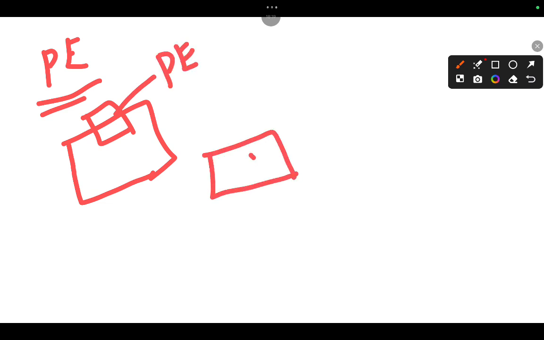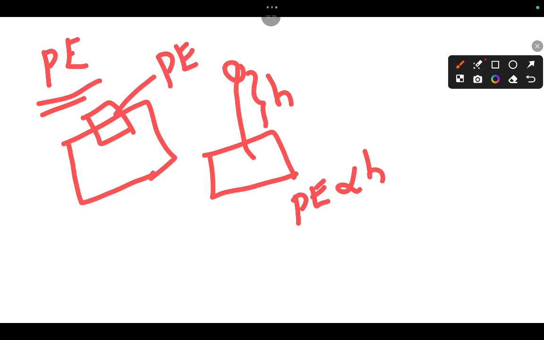If I pull an object upward to height h, it has potential energy. So potential energy depends on the height; it is defined based on the position. Potential energy is nothing but energy possessed by virtue of its change in position.